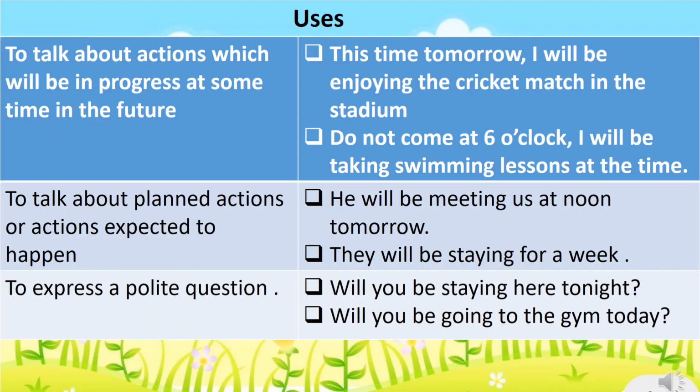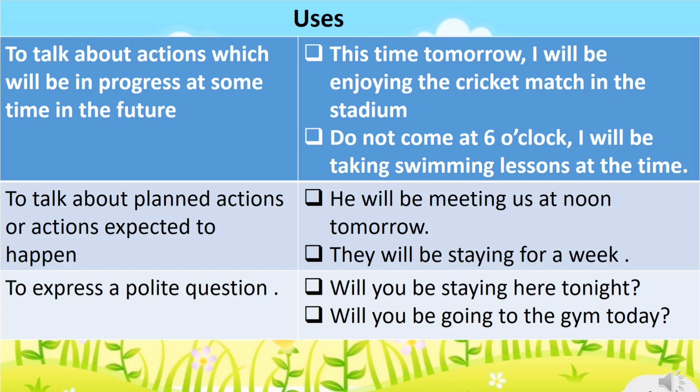We use future continuous tense first of all to talk about actions which will be in progress at some time in the future. Just like, this time tomorrow, I will be enjoying the cricket match in the stadium. And do not come at 6 o'clock. I will be taking swimming lessons at that time. Here the future actions mentioned are going to take place in the future.